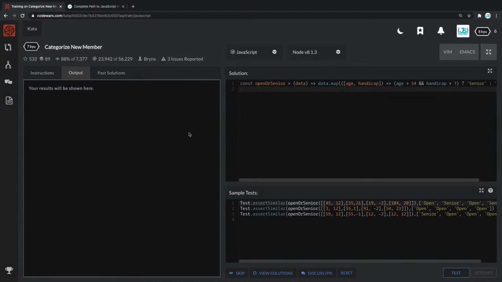So let's see. This is still loading. Your results are going to be shown here. Great. Looks like it's loading. Let me try to refresh.